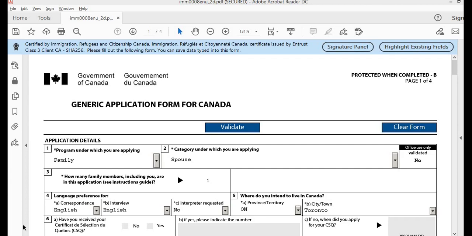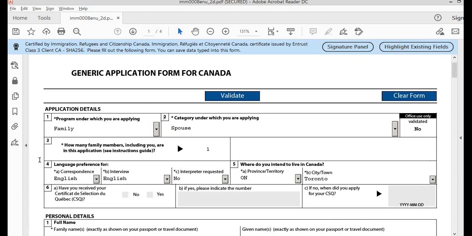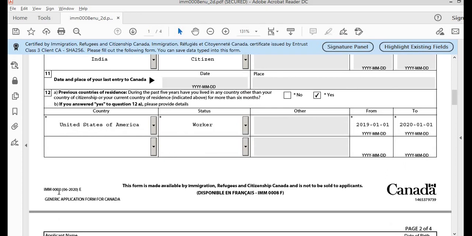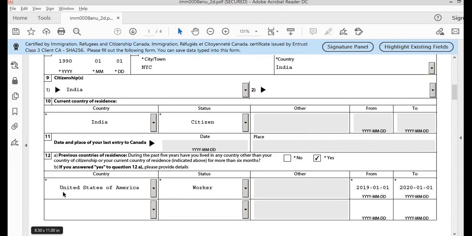So let's start filling up the form. This is form IMM0008, General Application Form for Canada. You should always fill out the latest version of the form. I'm filling out this form in January 2021, so the latest version of this form available right now is June 2020.